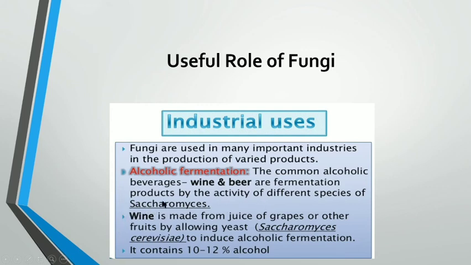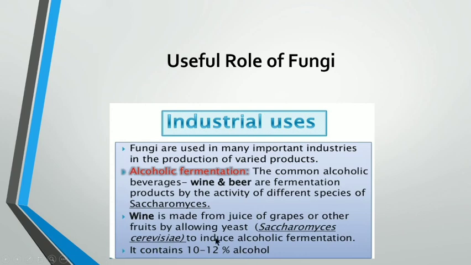Saccharomyces is the yeast. So yeast की बहुत सारी variety को add किया जाता है substrate में, and then these alcohols are prepared. So how are they prepared? I'll explain you further that wine is made from juice of grapes or other fruits by allowing yeast. So yeast को allow करके किस पर grow किया जाता है yeast को? Either the grapes or the fruits. And scientific name of the yeast is Saccharomyces cerevisiae.